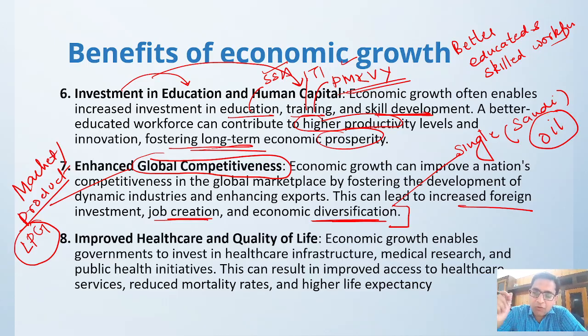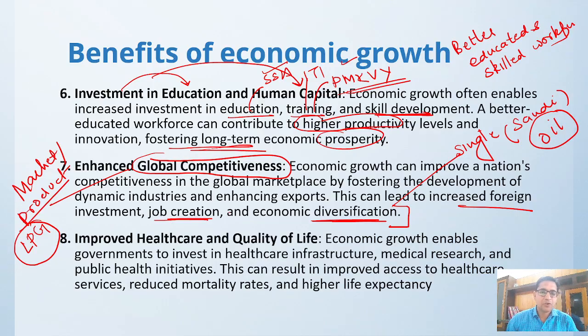If you want to be competitive in the market, your economy has to be diversified. You have to invest in various other places. Your money should not come from a single place. It has to come from diversified places, so that any sudden shock in a particular sector does not create issues for your economy.